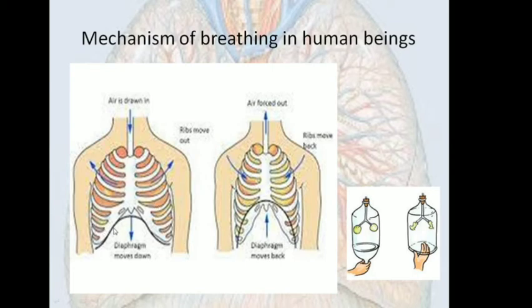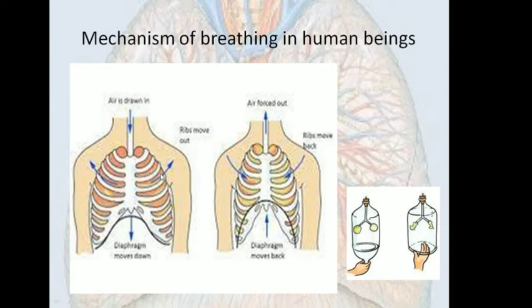Similar thing happens in our lungs also. So the diaphragm will move downward and the ribs move outward. So what happens, the space inside here increases. As the space increases, as it happened here, air will move in through the nose, through the windpipe, inside the lungs, and this is how inhalation takes place.